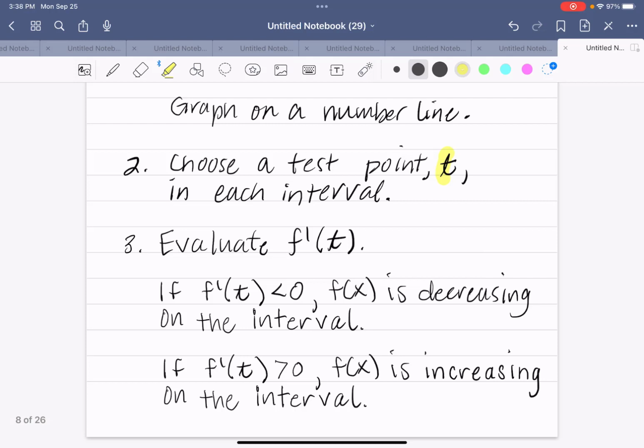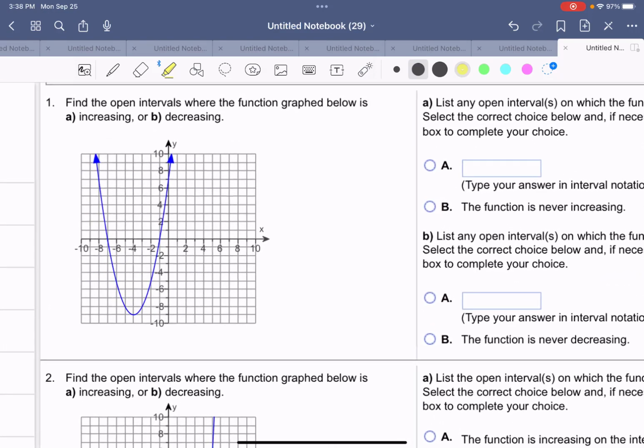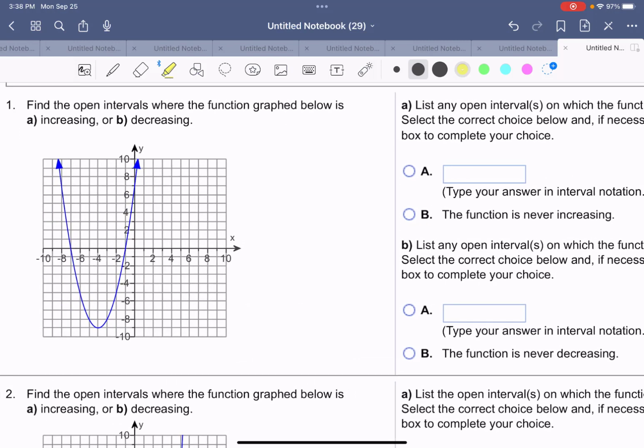We'll look at the derivative at the value t, and if f prime of t is less than 0, f of x is decreasing, and if f prime of t is greater than 0, f of x is increasing. So less than 0 is decreasing, greater than 0 is increasing. So let's look at a few examples.